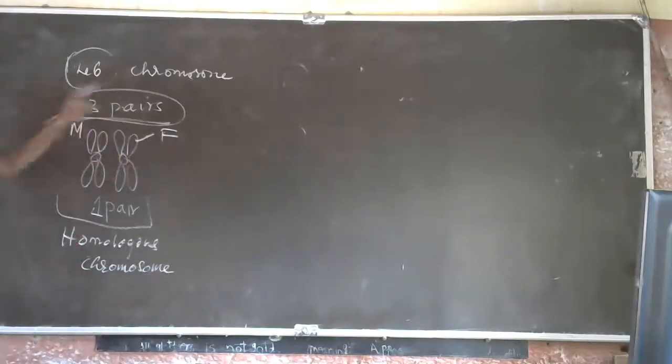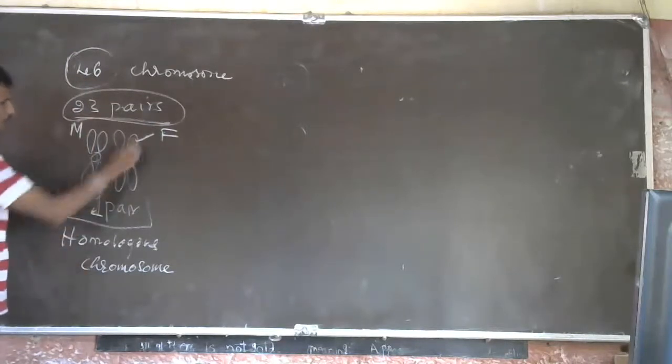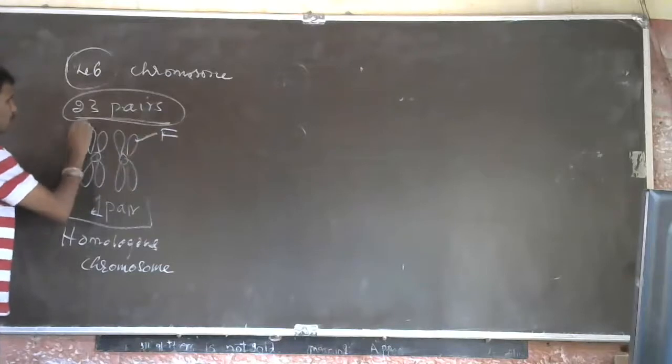How many? 23 pairs of chromosomes. You know what is meant by pair? Pair means two. So 46 chromosomes make 23 pairs. In one pair, one homologous chromosome is from the father and one is from the mother.